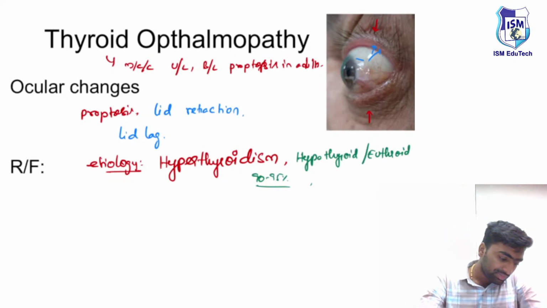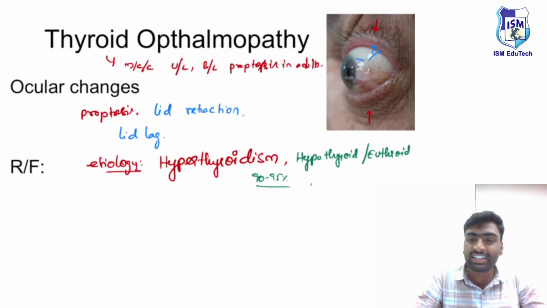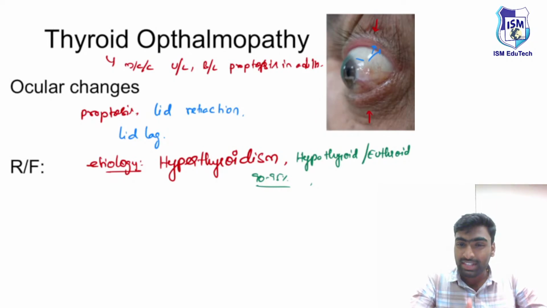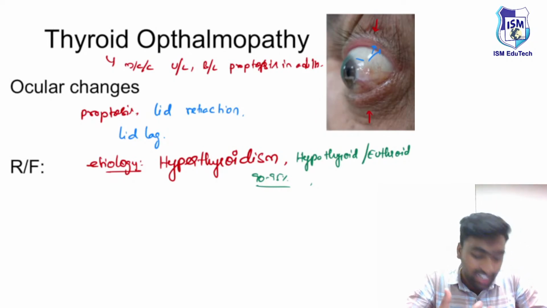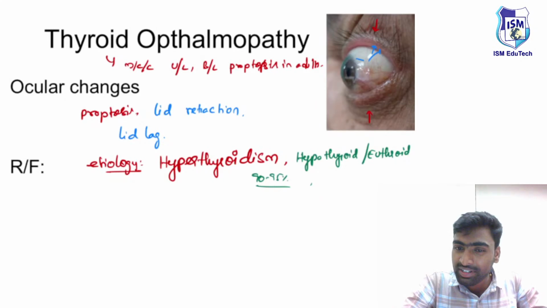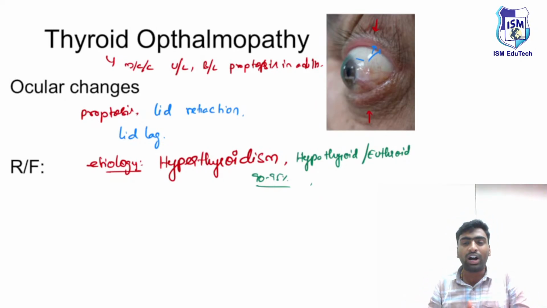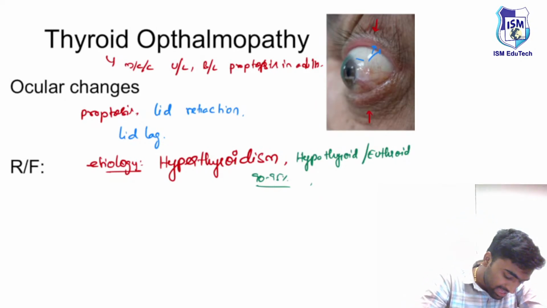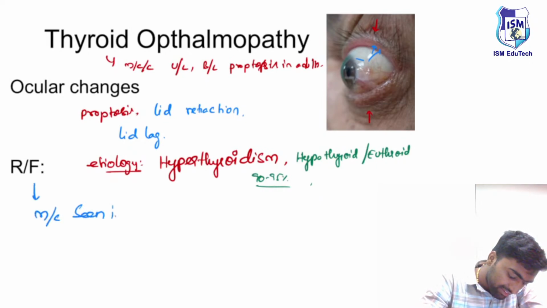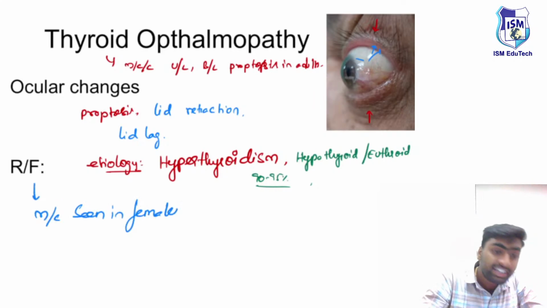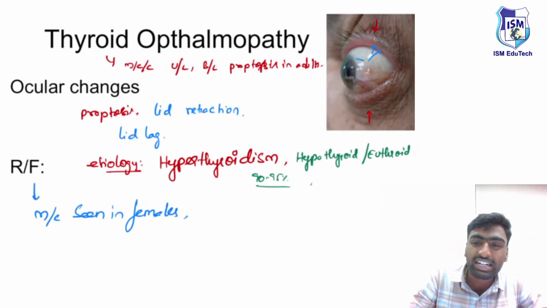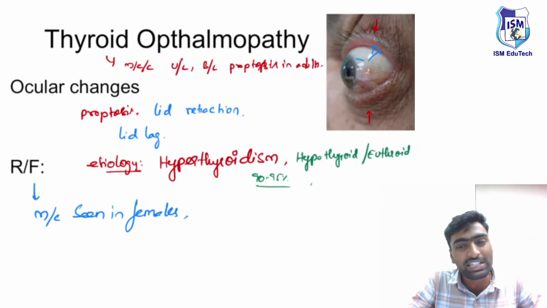Just remember, don't forget. And if you see, this is most commonly seen in females. We know this hyperthyroidism, which is because of Graves disease, is most commonly an autoimmune disease, and autoimmune diseases are most commonly seen in females. Next, we know there is some kind of HLA association with Graves disease.